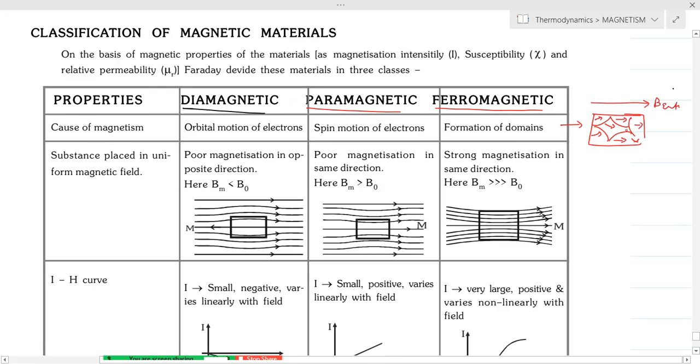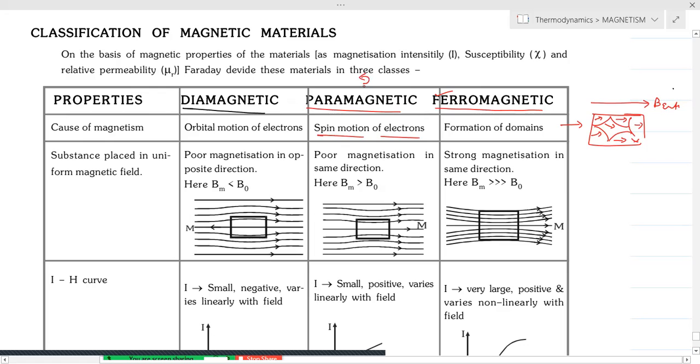Suppose this is the external field. By applying the external magnetic field, all the tiny atomic dipoles try to align in the field direction. With this formation of domains, we have the ferromagnetic nature. Here we are taking paramagnetic materials. The reason is the spin motion of electrons. Electrons are habituated to revolve on their own axis, and that is nothing but spin motion.